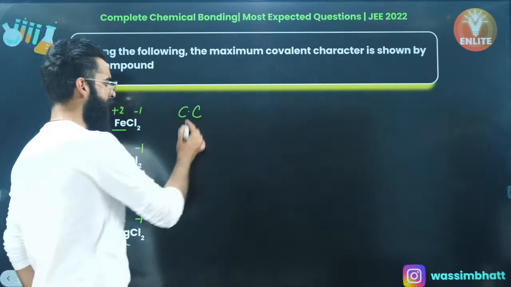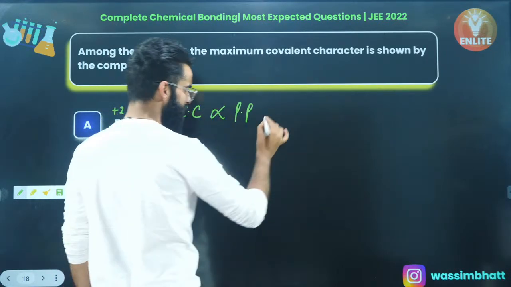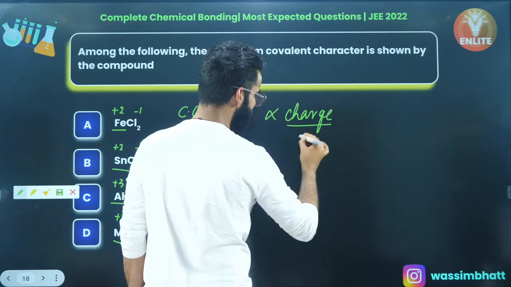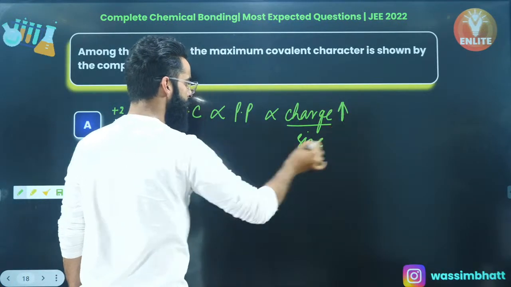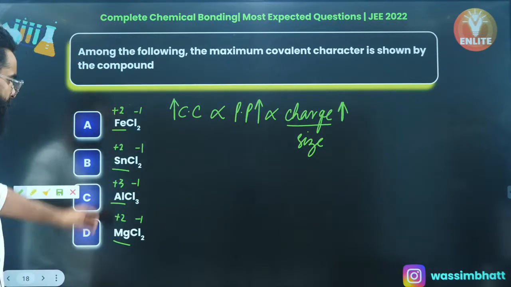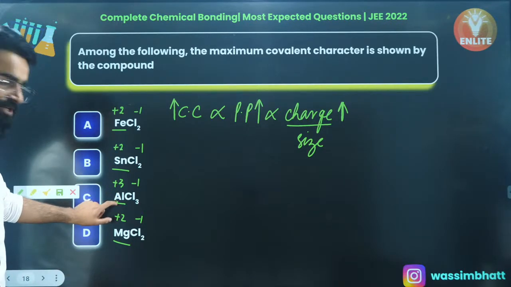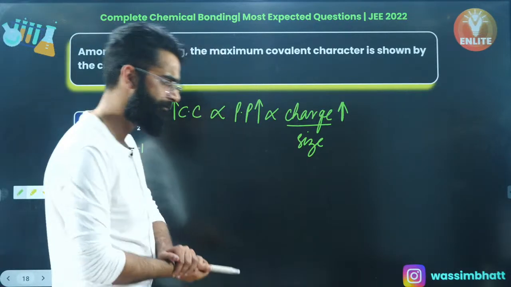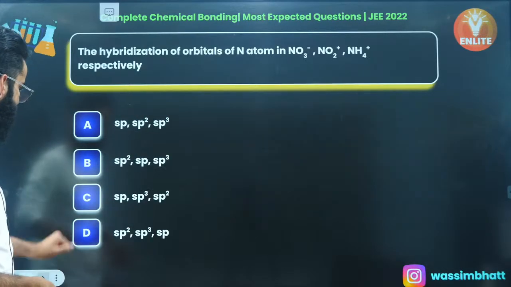Covalent character in an ionic bond depends on the polarizing power of the cation. And polarizing power of the cation is directly proportional to the charge on the cation and inversely proportional to the size of the cation. More the charge on the cation, more will be the polarizing power of the cation, more will be the covalent character in an ionic bond. Now you need to see exactly where the cation has the maximum charge. The cation has the maximum charge here, so it's going to be maximum covalent among all the species. As simple as that, right, people? Absolutely, guys. It's going to be option C, which is the correct answer of this particular question.